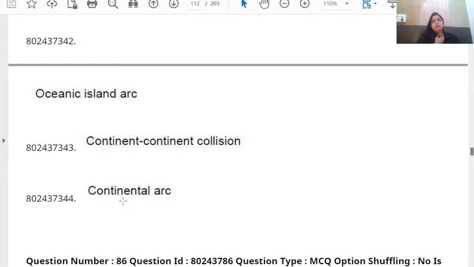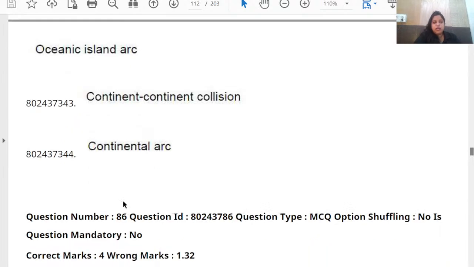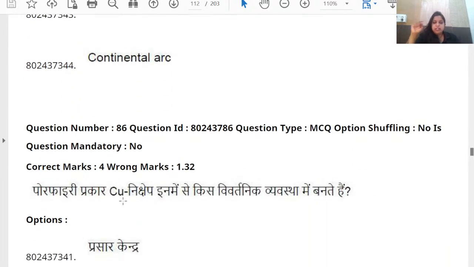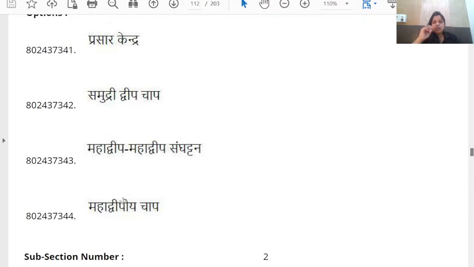If you get a confusing question like this, where you feel both the answers are right, attempt one answer. Then they may cancel the question, or they will give you the mark if you have attempted any one of the right answers. Sometimes mistakes do happen, so whenever the provisional answer key comes before the official answer key, you have to review it.